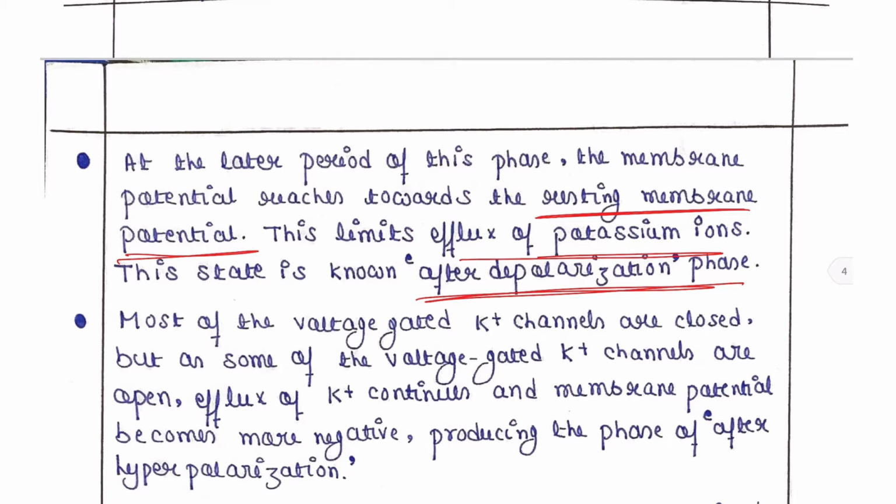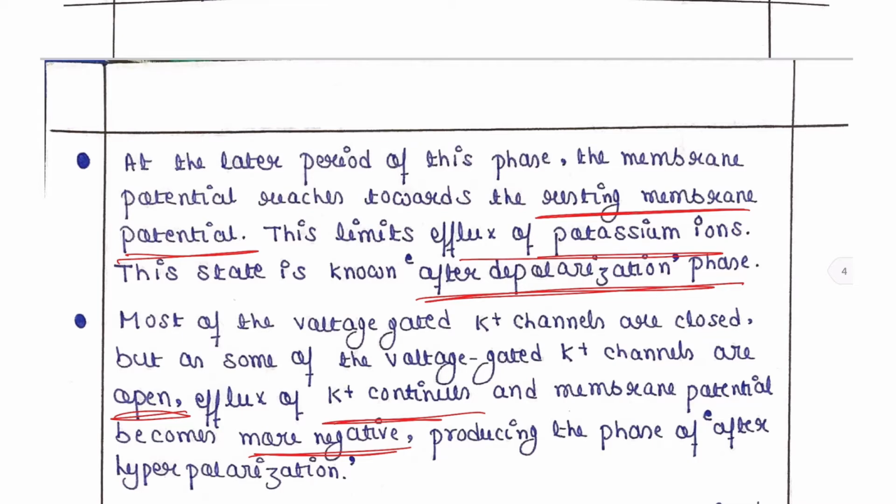Most of the voltage gated potassium channels are closed now. But as some of the voltage gated potassium channels are still open, efflux of potassium continues and the membrane potential becomes more negative. So the maximum number of potassium channels are closed, but some are still open.